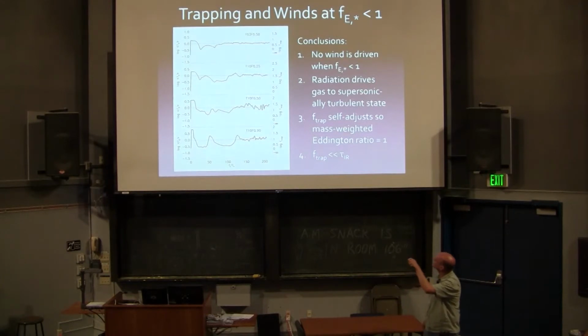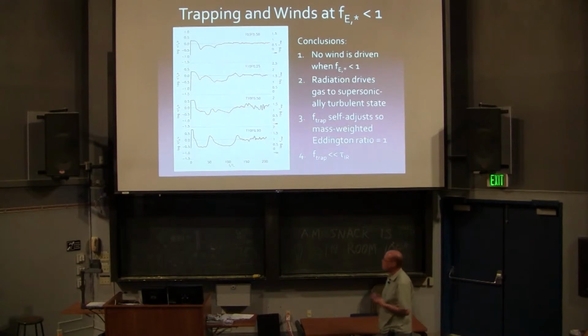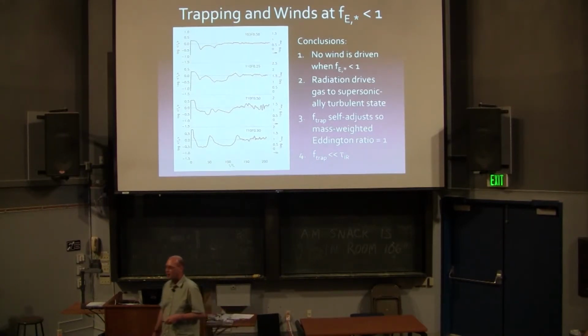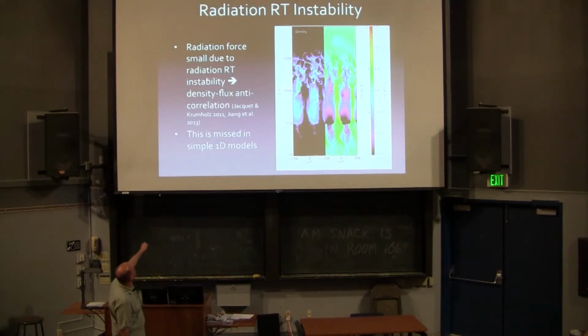Instead, the material seems to self-adjust so that the mean Eddington ratio is always about 1. The radiation drives the gas into this supersonically turbulent state where it self-adjusts to give you an Eddington ratio of about 1 without launching a wind. So F trap is vastly less than tau IR, by factors of hundreds. The reason this happens is because the radiation flux anti-correlates with the density.